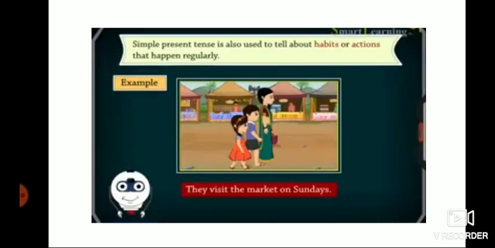As I already told, for habits or things that happen regularly, you have to use present tense. They visit the market on Sundays. So it is a regular, happening thing. Regularly we are doing that. So visit, because they is plural, you have to use only the present verb visit.